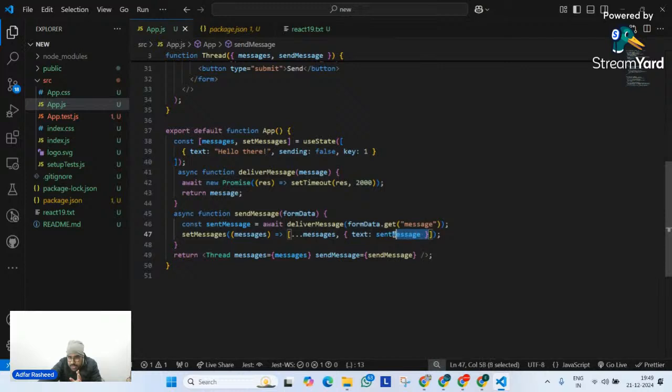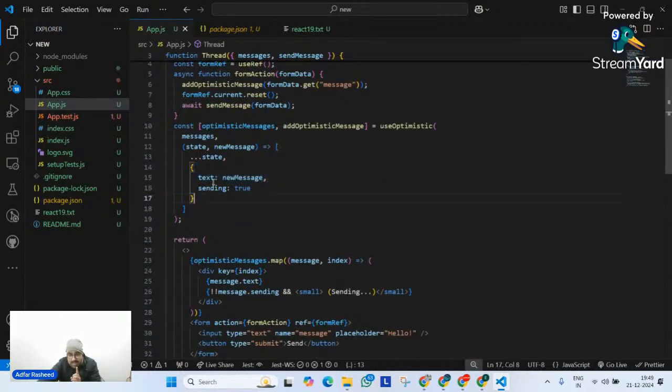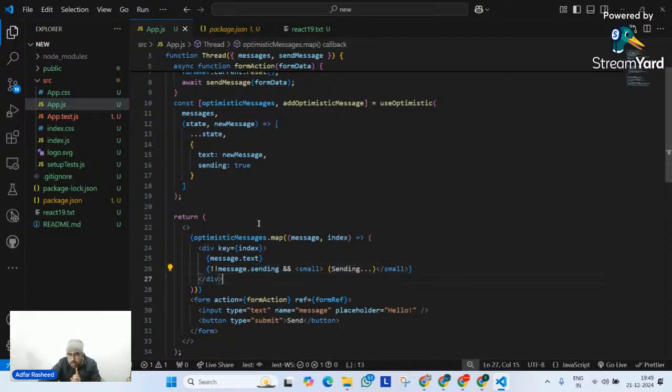So the object that I'm adding to that, I'm not adding the sending part. But over here, when the optimistic update is happening, at that point of time I'm adding sending only, which means we know sending will be true only once we have the optimistic value. So in this, once the state is updated, the optimistic state then only displays the small text, otherwise don't.